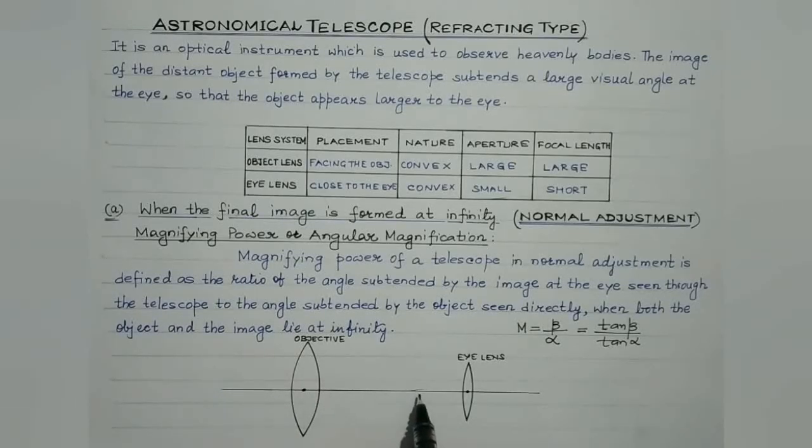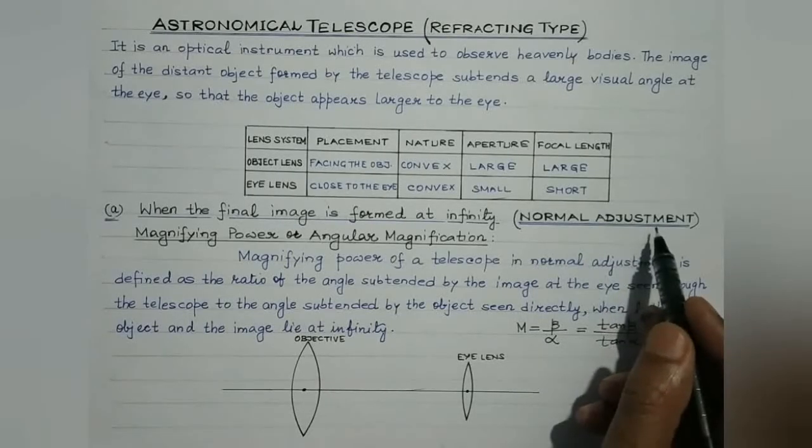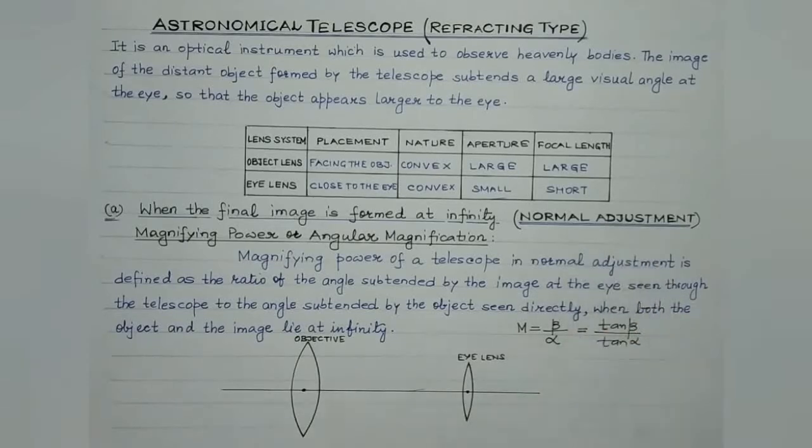So basically, the objective forms the real and inverted image of the distant objects at its focal plane. The distance of the eyepiece from the objective is so adjusted till the final image is formed either at infinity or at least distance of distant vision. So in case the final image is formed at infinity, then that adjustment of the telescope is known as normal adjustment. And this is the first case which we will like to discuss, right?